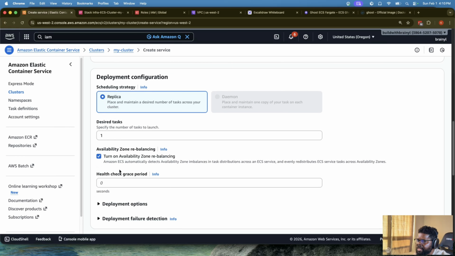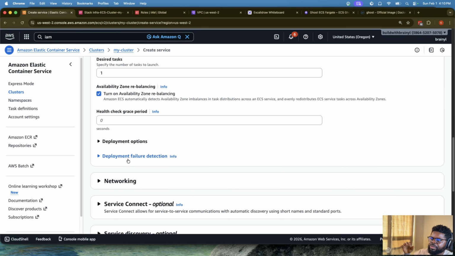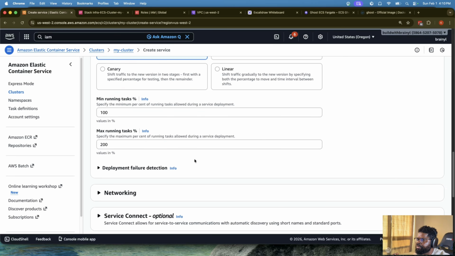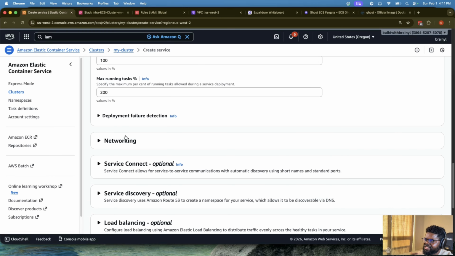Here, we're going to use one. There are other things you can do, like the deployment option. This is a big deal at some point, where you're thinking, are you going rolling updates, blue-green, canary, or linear? But in this case, we're going to keep it simple. We're just going to use a rolling update. We'll keep everything as default.